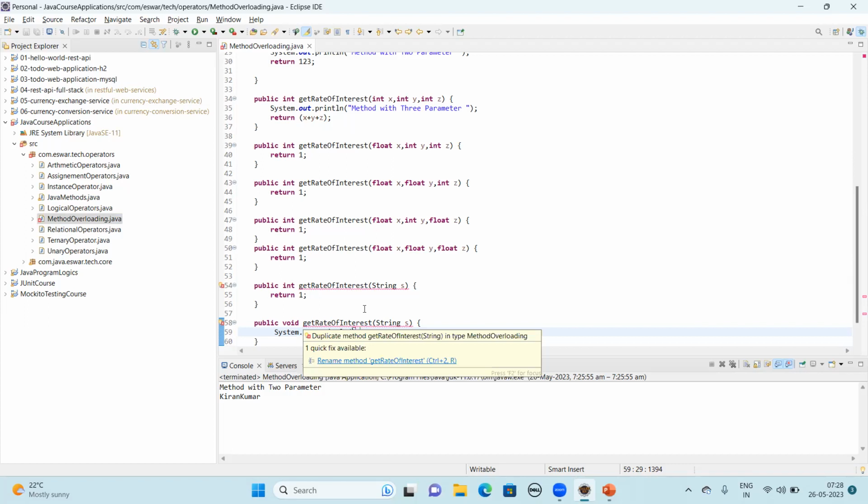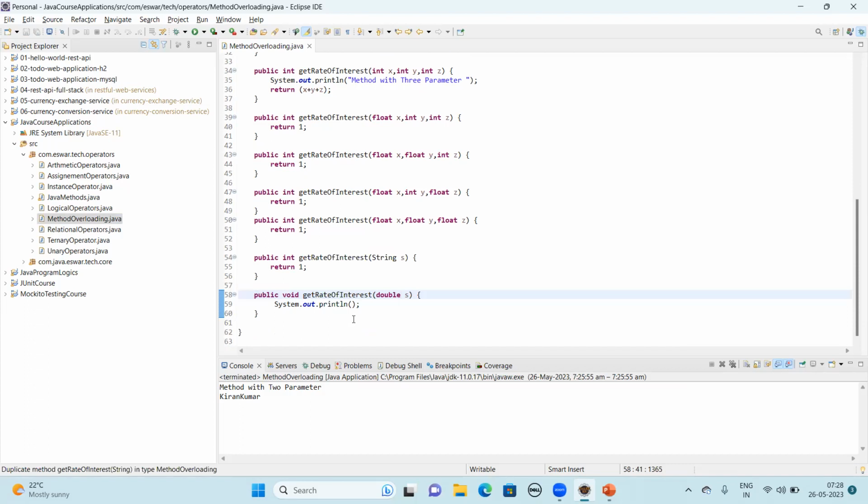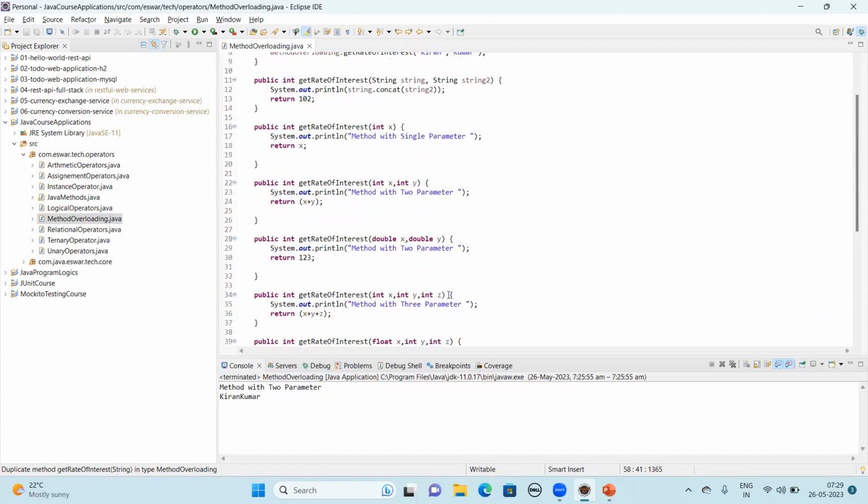It is always just looking at the method signature, the number of parameters only. So even though you change the data type, it doesn't make sense. Until you change this one, it will not allow you to fall under the method overloading definition.